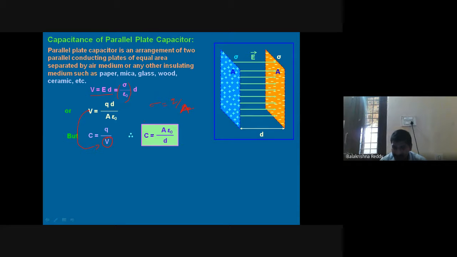The resultant equation is C equals A epsilon naught by D. This is the equation which shows the capacitance of the capacitor between the two plates. You can see here parallel electric field lines between the two plates. The lines will form and flow like this from outside also, like this. These lines coming outside, electric field lines between the charges, also come from the